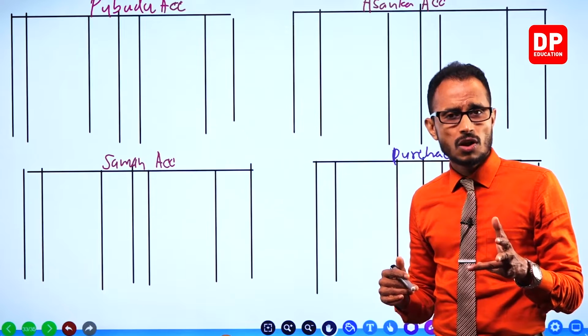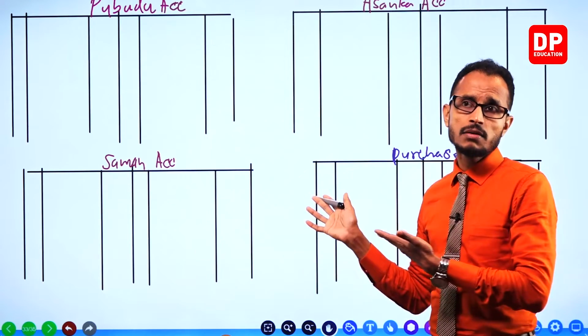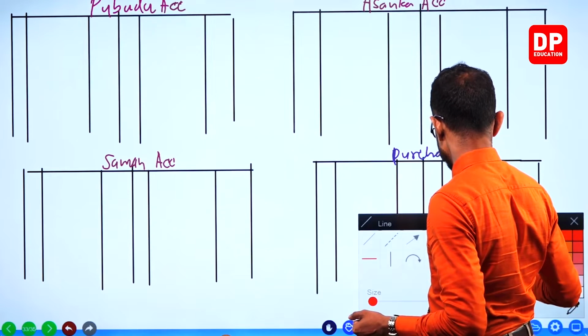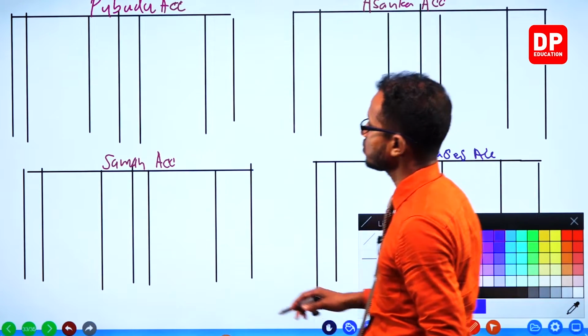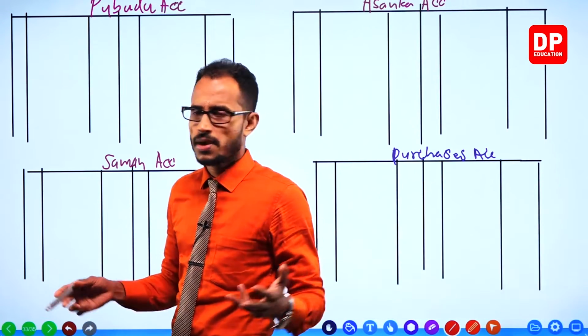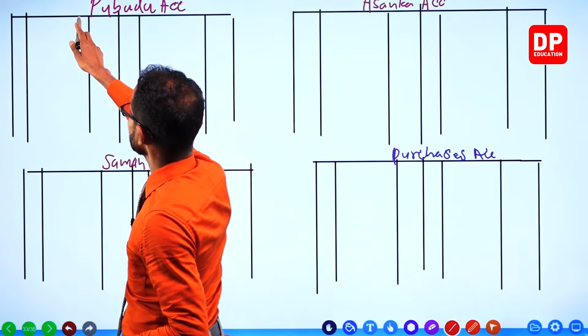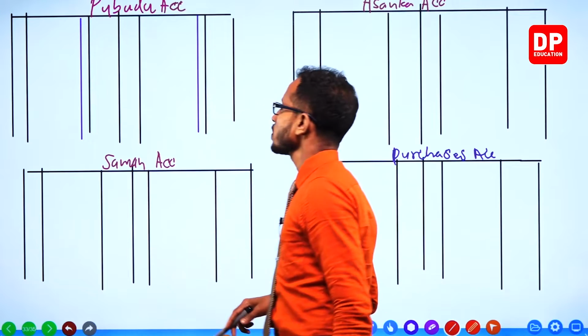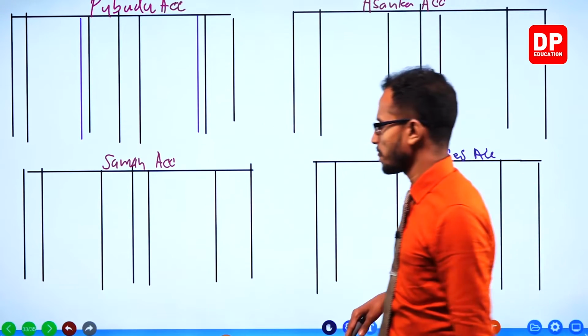The column is there, but we don't use it. When you draw your ledger accounts, draw the ledger folio column. It doesn't matter. It comes as a very small column next to the value column.